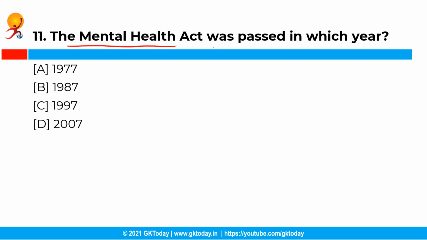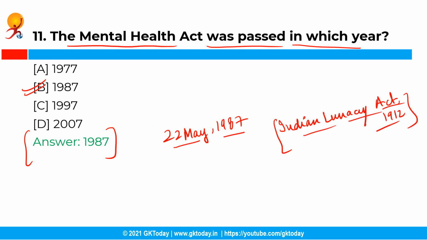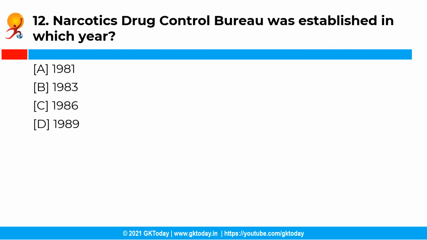So the Mental Health Act was passed in which year? Now you have the following options and the correct answer is option B, that is the year 1987. So the Mental Health Act was passed on 22nd May 1987 in India, and the Mental Health Act of 1987 superseded the previous national law governing mental health issues, the Indian Lunacy Act of 1912. Moving ahead with the next question.